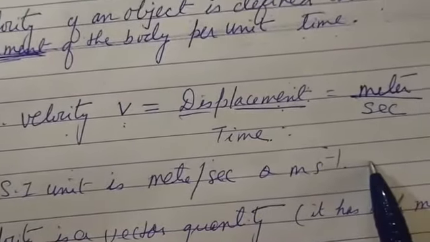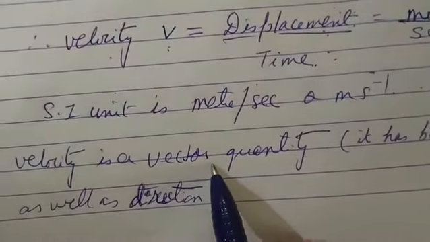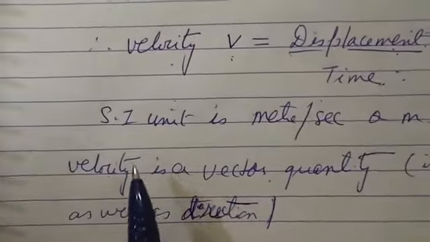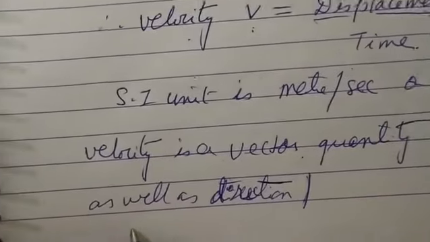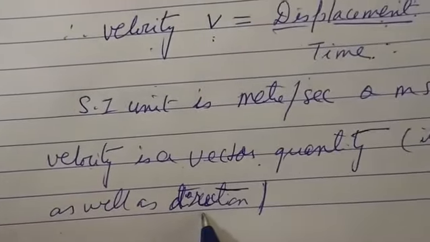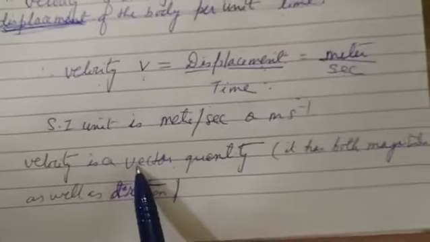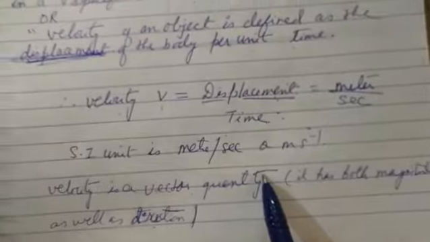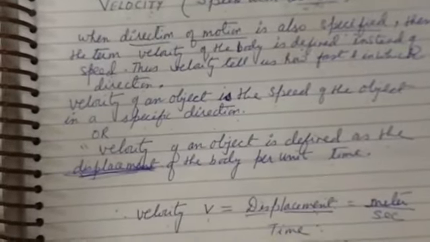It has direction, so which quantity is it? Vector quantity. Velocity is a vector quantity. It has both magnitude as well as direction. Speed is the scalar quantity, whereas velocity is the vector quantity. So note it down about the velocity also in your classwork copy.